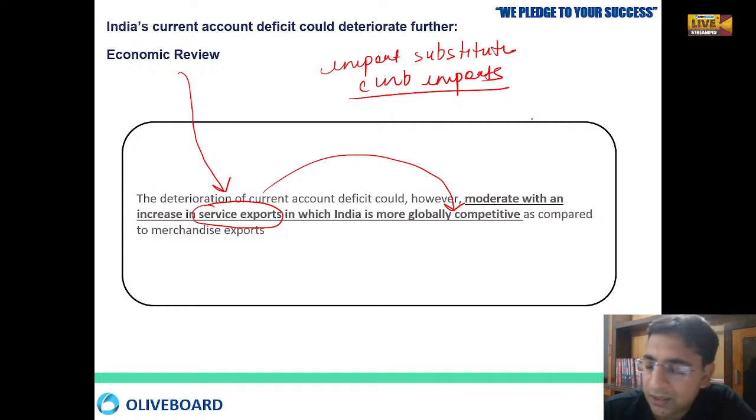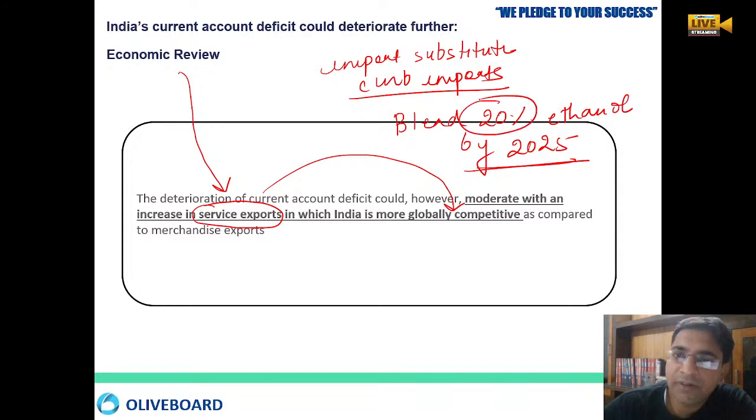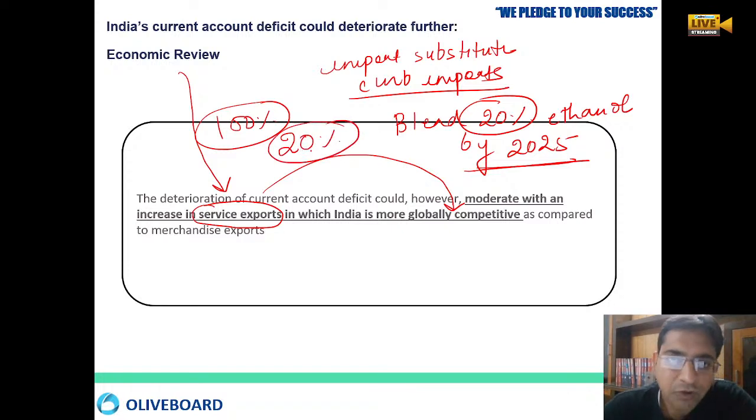How can we curb the supply of oil from outside? We are saying that we want to blend 20% ethanol by 2025. By blending petrol with ethanol, we are going to reduce our oil bill. Right now we are using 100% petrol. Now we want to mix the petrol with 20% ethanol. So with this 20% ethanol that we are going to produce in our country, we are going to cut our import bills.